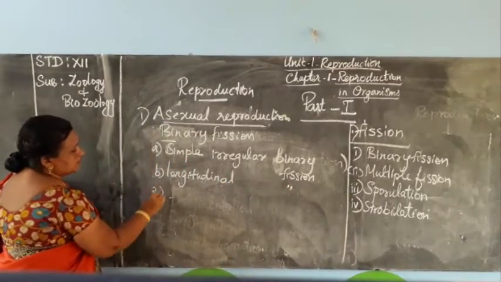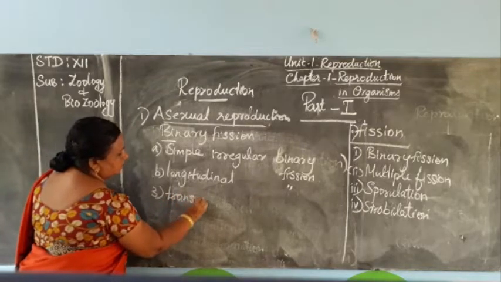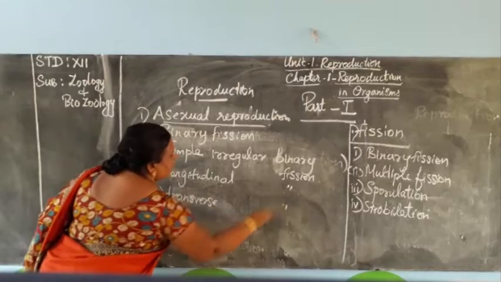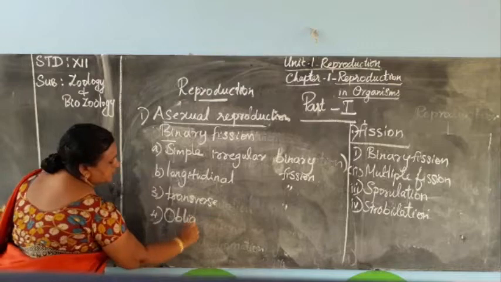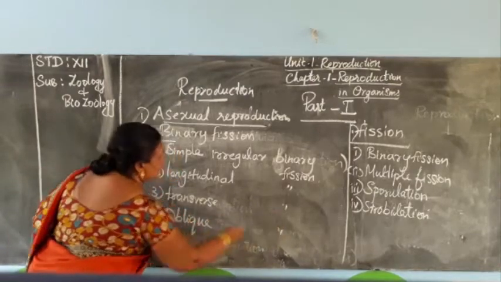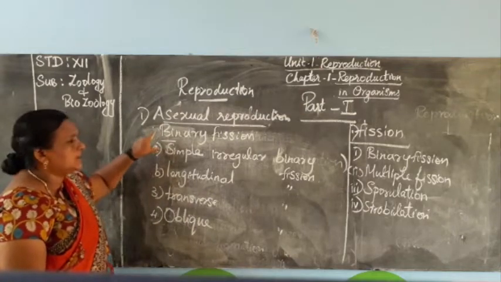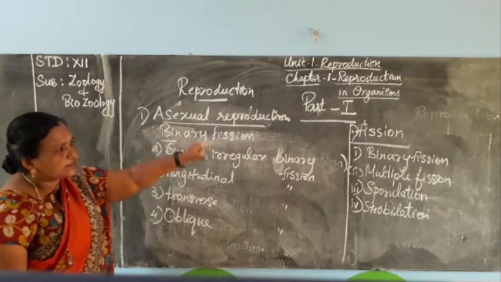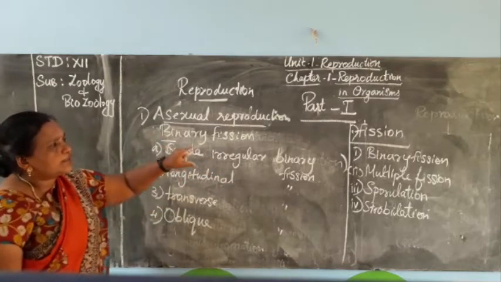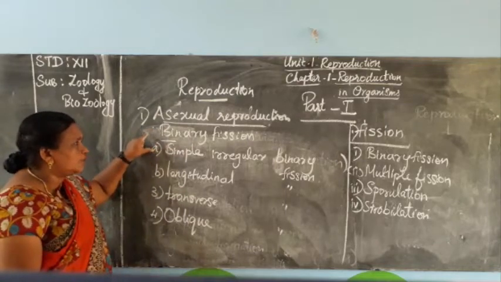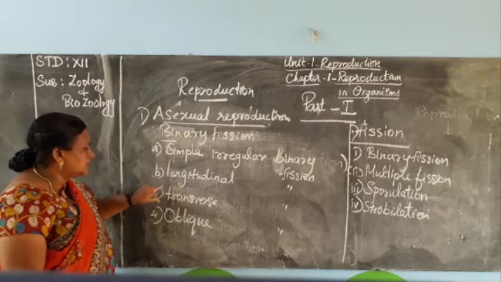Then the third one is transverse binary fission. Then the last one is oblique binary fission. So totally four types of binary fission are there. Fission has four types: binary fission, multiple fission, sporulation and strobilation. Binary fission is again divided into four types: simple irregular, longitudinal, transverse, oblique.